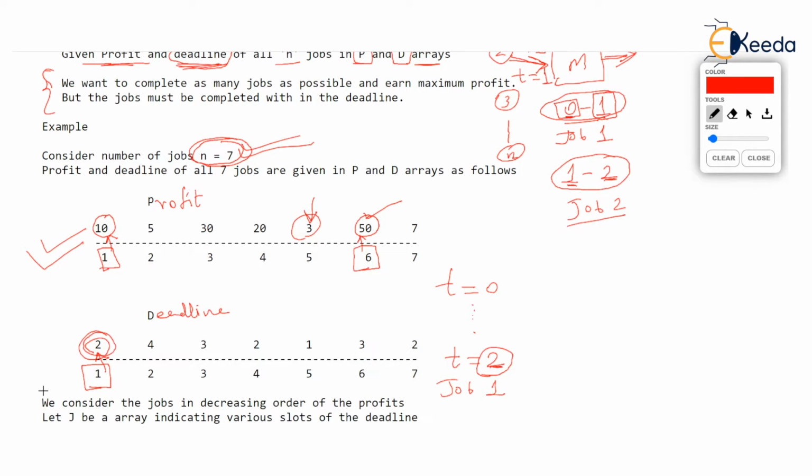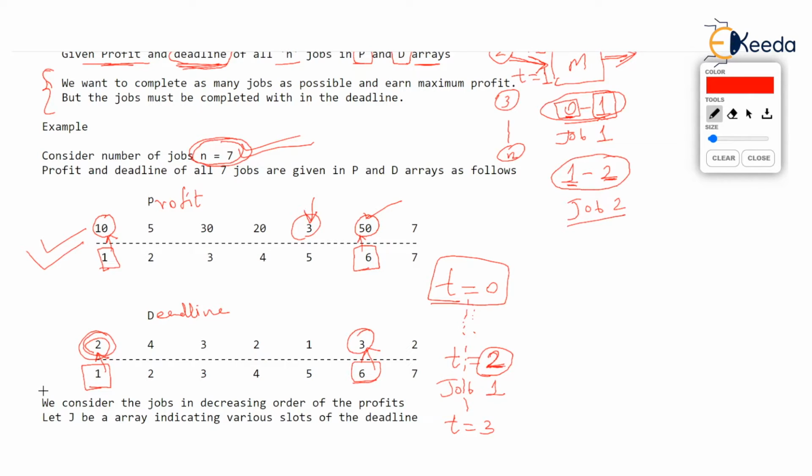So once the clock shows 2, you can't perform job 1 after this particular time 2. Just as an example, you watch job 6. Deadline of job 6 is 3. That means from the start of the time t equal to 0, the clock starts ticking and you can perform job 6 till t equal to 3, on or before t equal to 3.